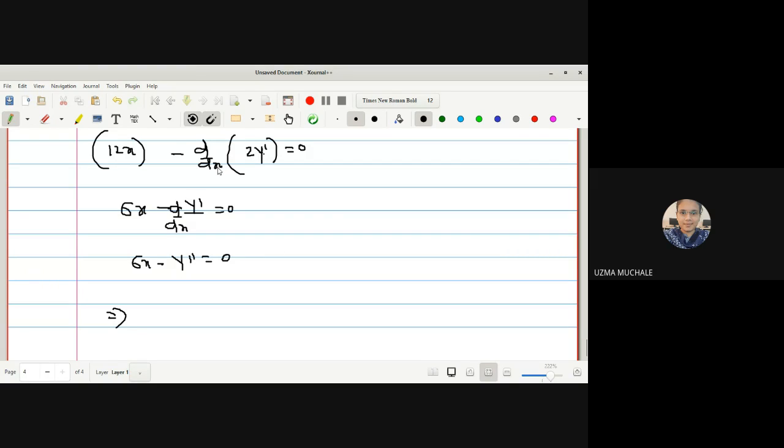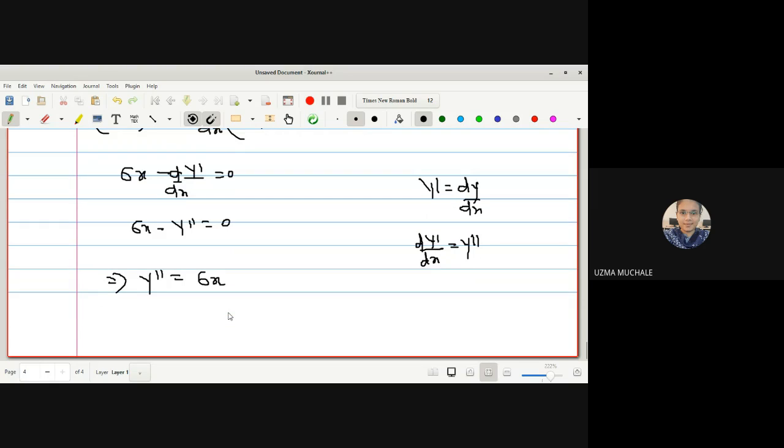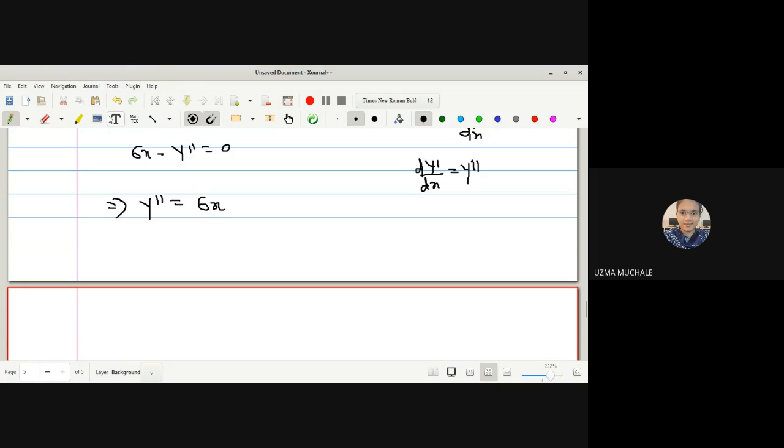We have to find the derivative of y dash with respect to x. So what is your y dash? dy by dx. If I am finding the second derivative, that is dy dash by dx, it is nothing but y double dash. So I can write y double dash is equal to 6x. Okay. Now we have to find the integration and then we will get the values of those constants by using the given initial conditions. So integrating the above equation with respect to x.